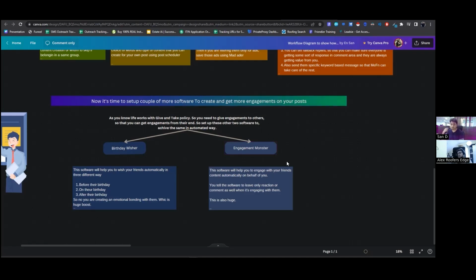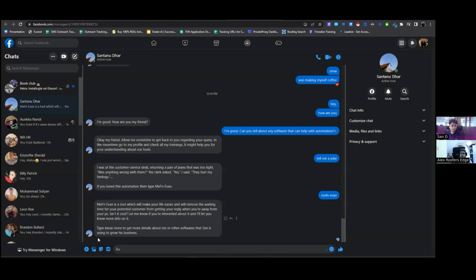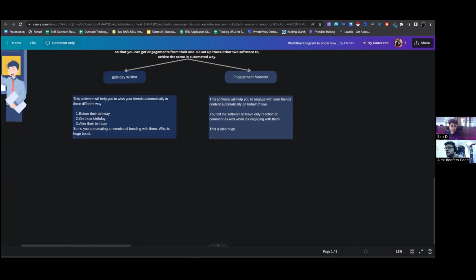Like I saw some of the guides. Right, that's the whole point, because if you send them a message right away, you're not warming them up. They don't know you, right? They don't trust you. For sure. So is it all about the software here, or what else is there? No, there is more.